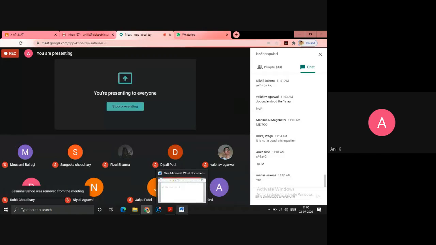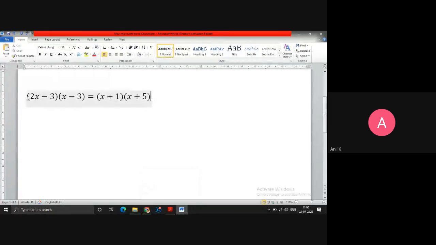Somebody said yes. You can look at the equation. This is the equation. Without doing actual calculations, I have to decide, because it is a 1 mark question. So you just have to write the direct answer, yes or no. If I open up the bracket here, what are the x square terms that will come?